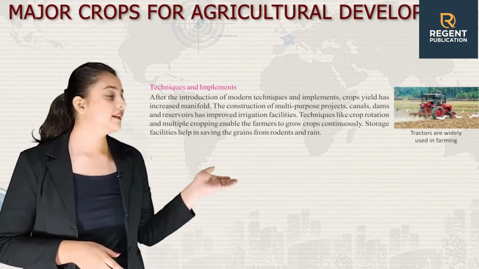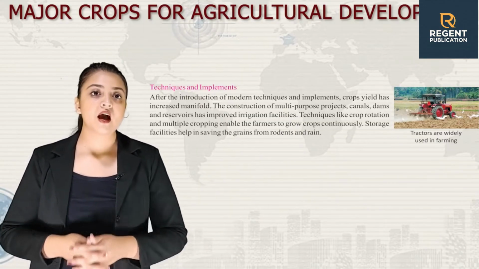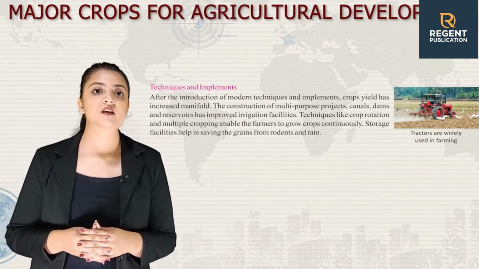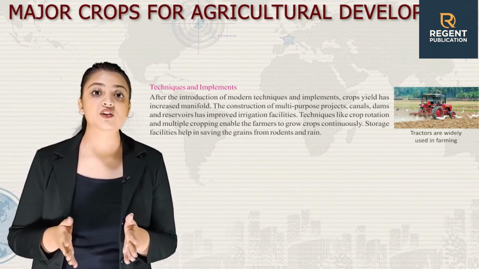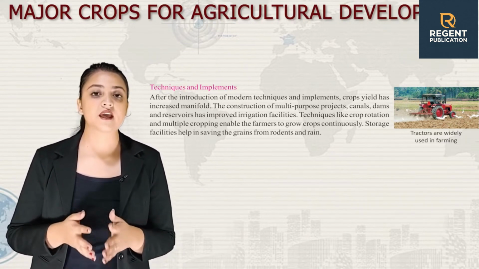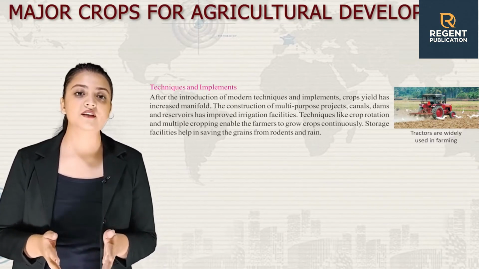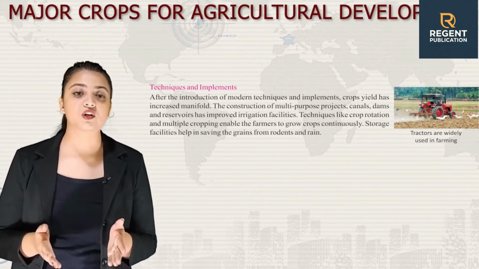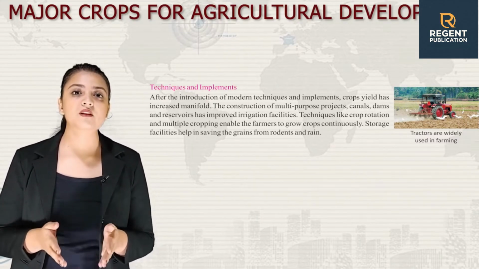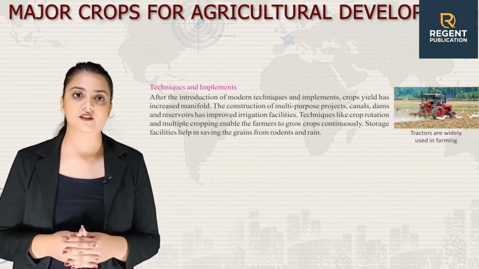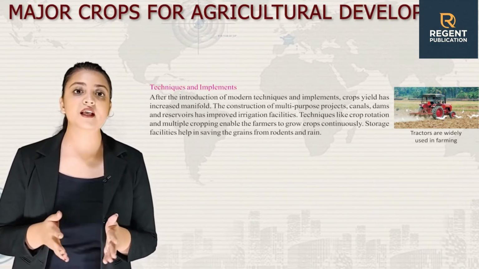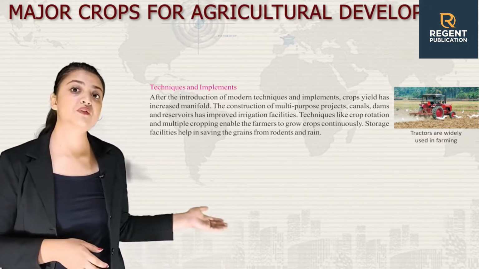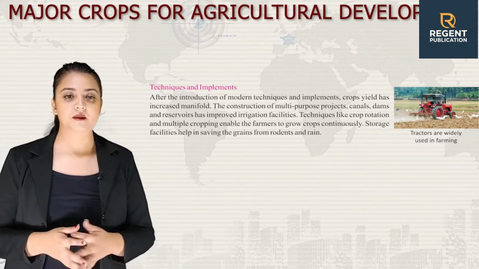Second is techniques and implements. After the introduction of modern techniques and implements, crop yield has increased manifold. The construction of multi-purpose projects, canals, dams and reservoirs has improved irrigation facilities. Techniques like crop rotation and multiple cropping enable the farmer to grow crops continuously. Storage facilities help in saving the grains from the rodents and rain. Here is an image of tractors that are widely used in farming.